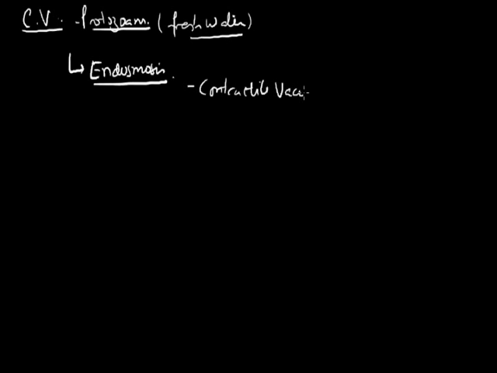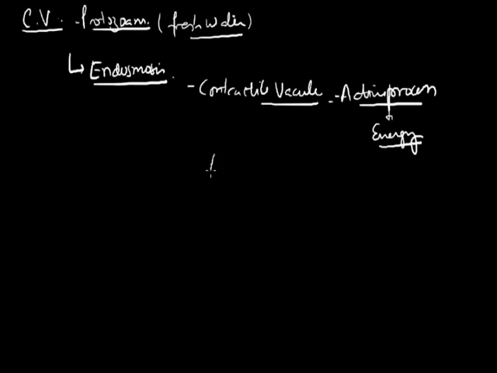Contractile vacuole formation and deformation is an active process. It requires energy, which is derived from mitochondria. So whenever a contractile vacuole is forming, several mitochondria surround it and supply energy to this forming contractile vacuole.